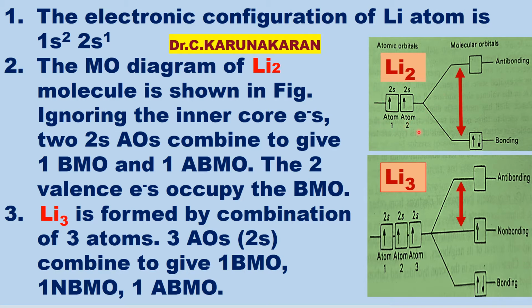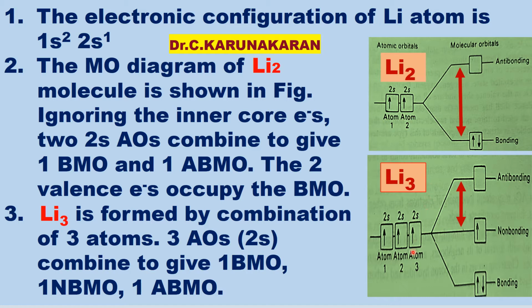When two atomic orbitals combine, it will give two molecular orbitals. When three atomic orbitals combine, it will give three molecular orbitals, as we have studied in molecular orbital theory. The two valence electrons occupy the lower energy bonding molecular orbital. Okay, let us consider Li3.